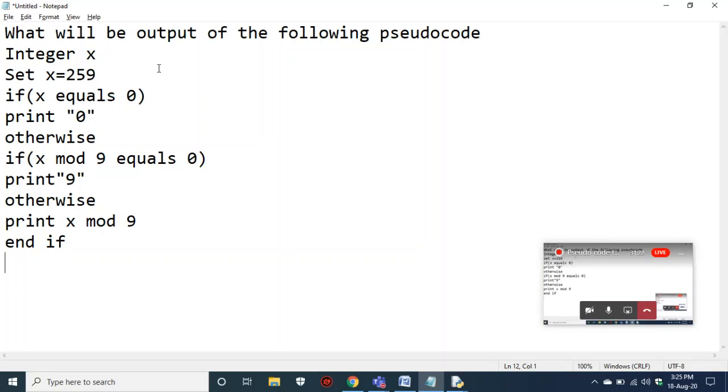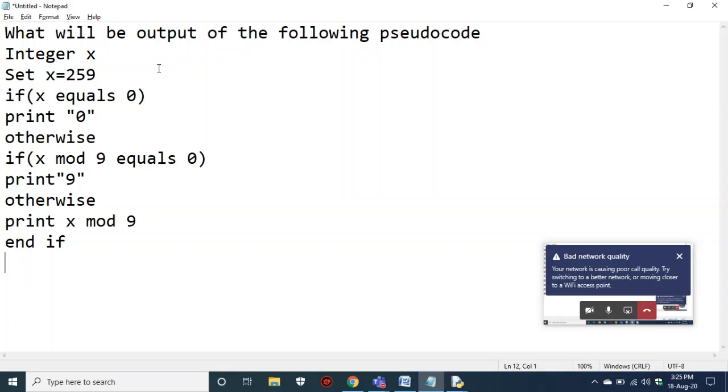Let us compare. He has declared an integer x, that means he is initializing an integer called x, and he set the value 259 to x. Now he stored 259 into x. So if x equal to 0, no, this statement is false, because he is checking whether 259 is equal to 0. No, that is false.